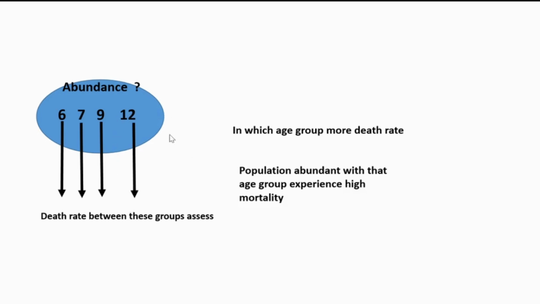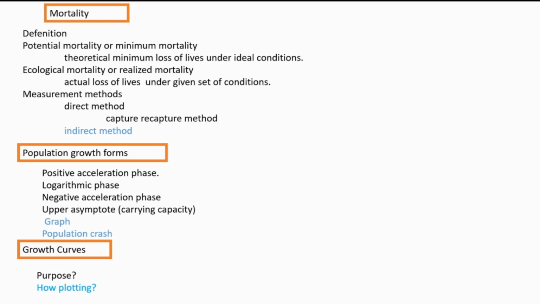Then with that knowledge we go and study the specimen population. If that specimen population is more abundant with that age category that experiences more death rate, then very easily we can tell that mortality rate for that specimen population is more. Clear? Okay, that is the indirect method.